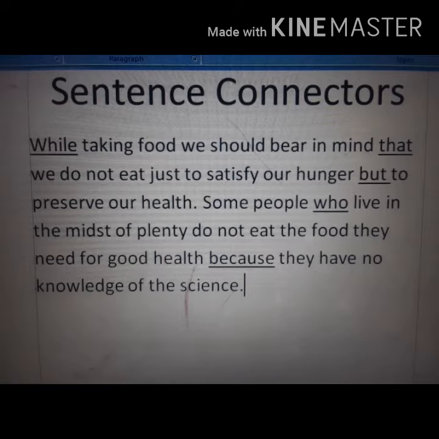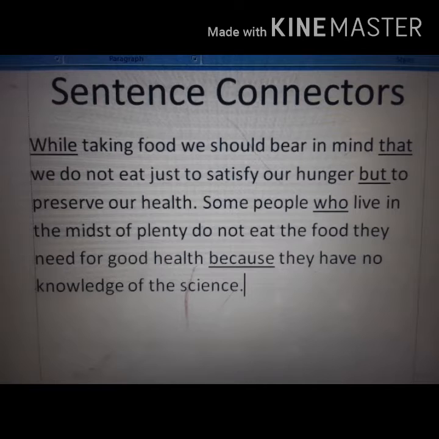Some people who live in the midst of plenty do not eat the food they need for good health because they have no knowledge of the science.